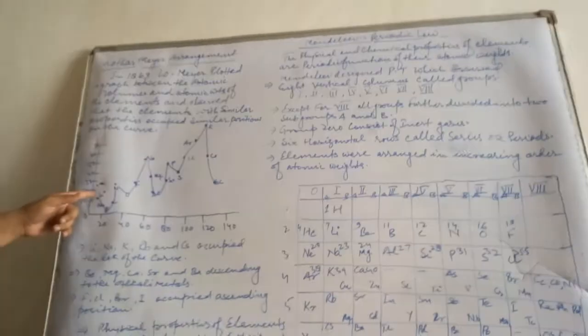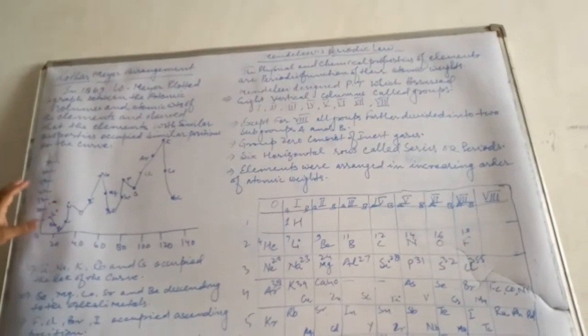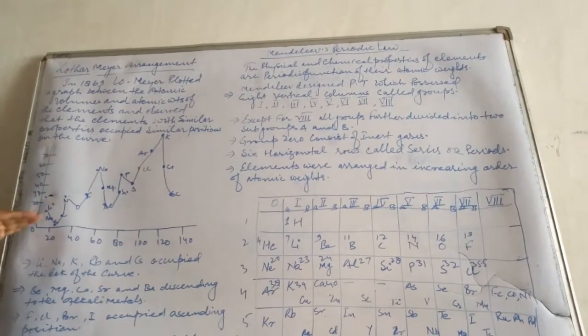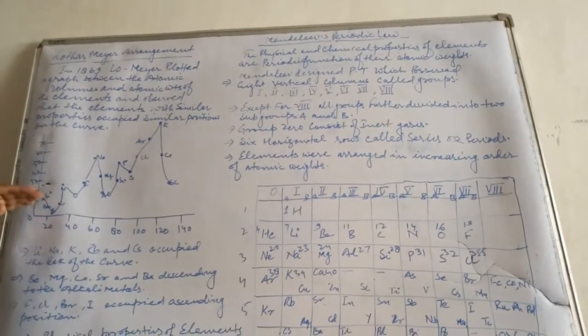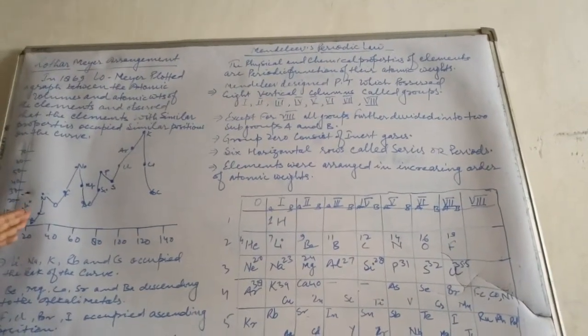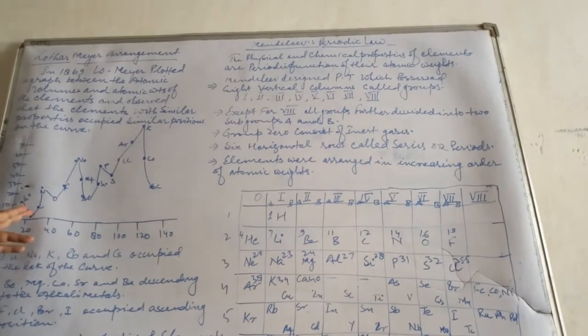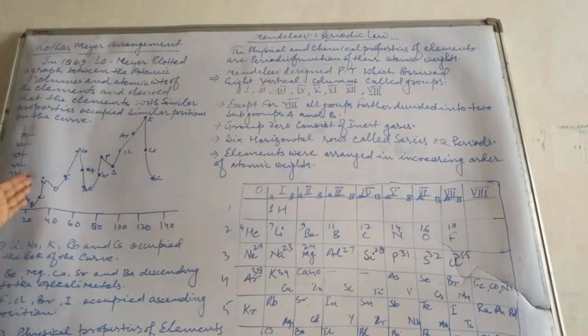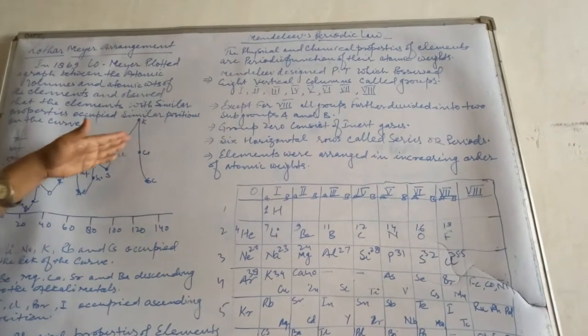So on the peak were only alkali metals, and in the middle position alkaline earth metals, beryllium, magnesium, calcium, strontium, but at the bottom non-metals, and after the bottom where the ascending order goes, here were only fluorine, chlorine, bromine, iodine.